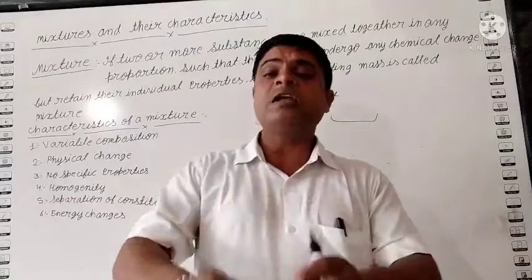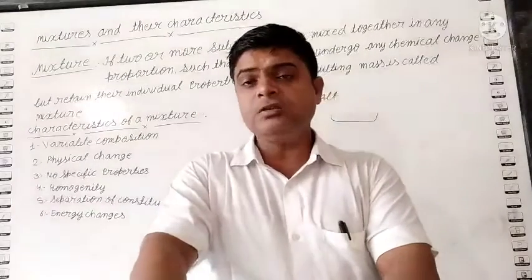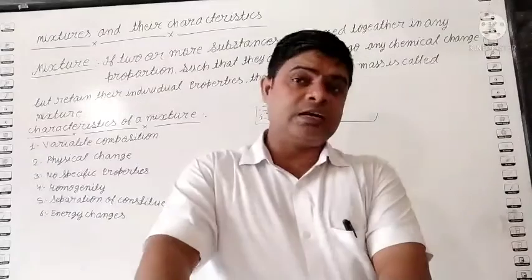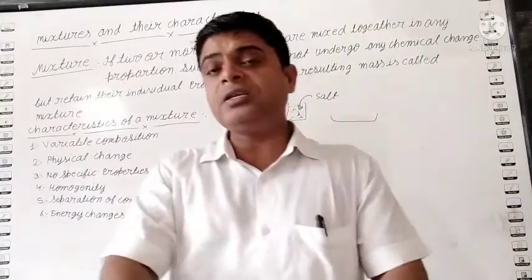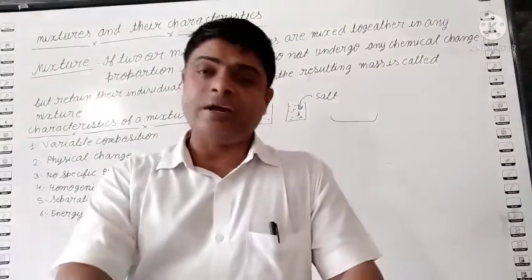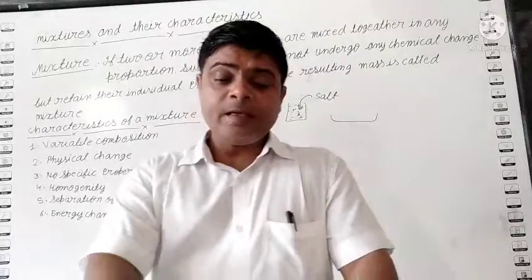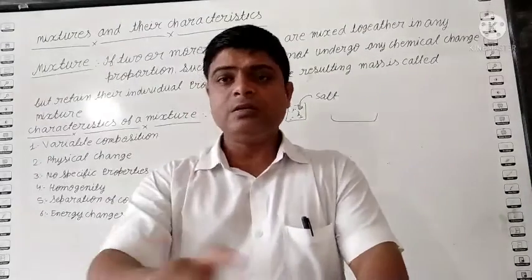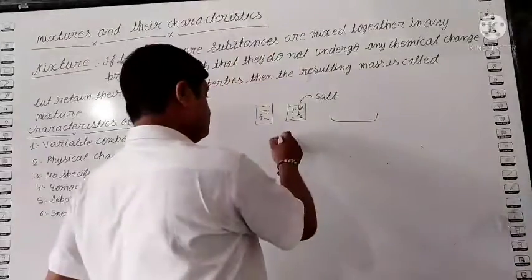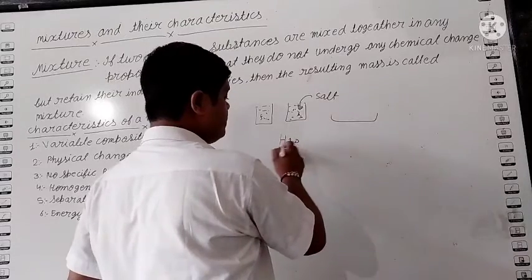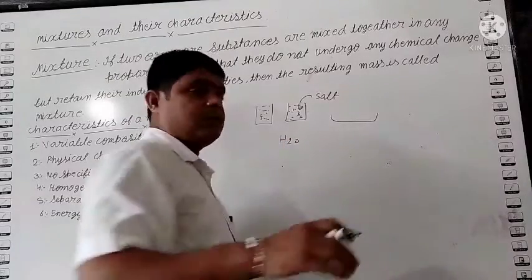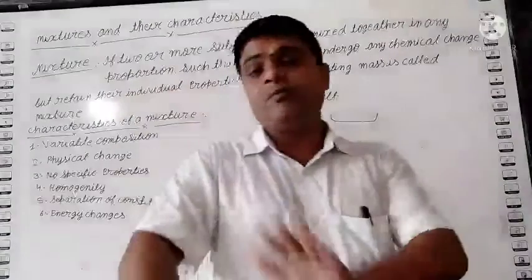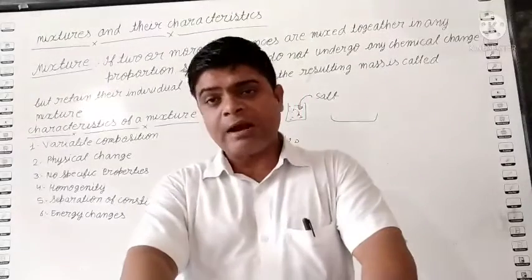A compound is always homogeneous, you know homogeneous means we are not able to see all the constituents. But a mixture is homogeneous or heterogeneous. A compound has a definite composition. Suppose water, we easily get 2 hydrogen and 1 oxygen. Their ratio is fixed. But in a mixture, their ratio is not fixed.